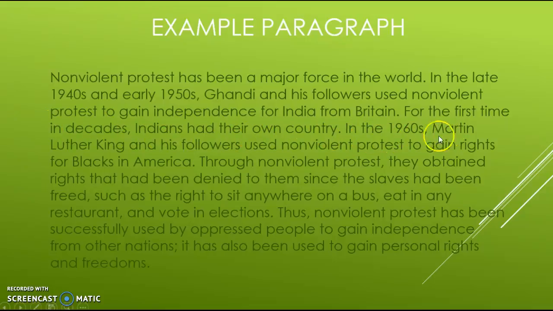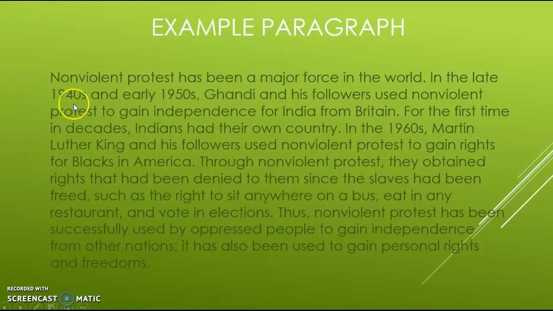In the 1960s, Martin Luther King and his followers used nonviolent protest to gain rights for blacks in America. Through nonviolent protest, they obtained rights that had been denied to them since the slaves had been freed, such as the right to sit anywhere on a bus, eat in any restaurant, and vote in elections. Thus, nonviolent protest has been successfully used by oppressed people to gain independence from other nations. It has also been used to gain personal rights and freedoms.